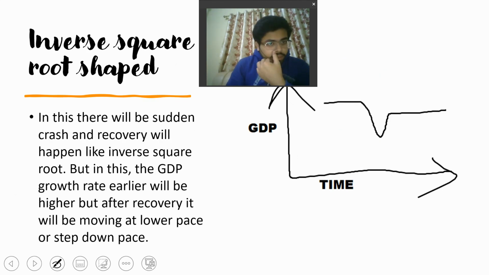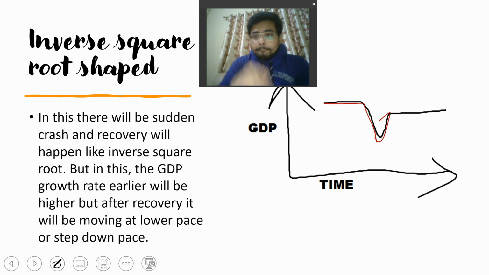Okay, now the inverse square root shape. In this recovery shape, there will be a sudden crash and then there will be a recovery, but the recovery rate will be lesser than the earlier one.